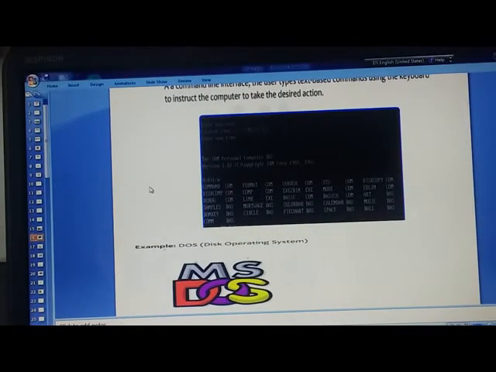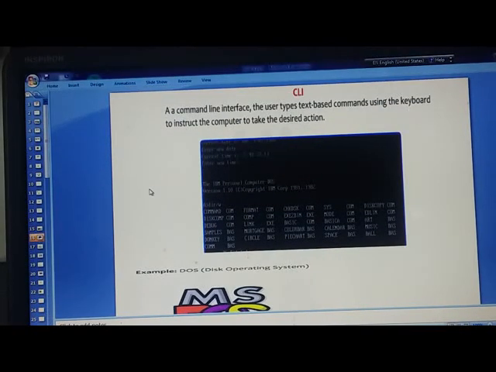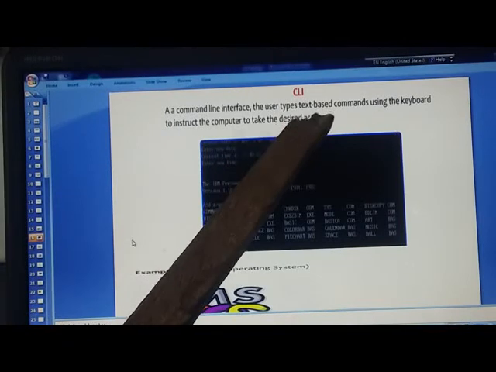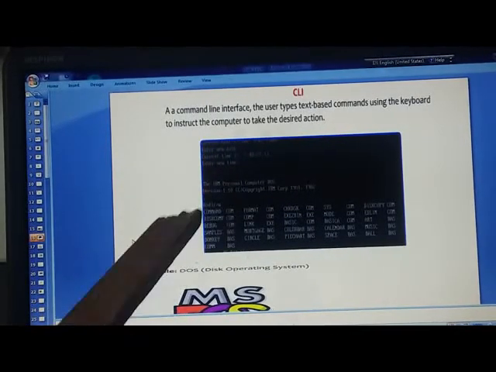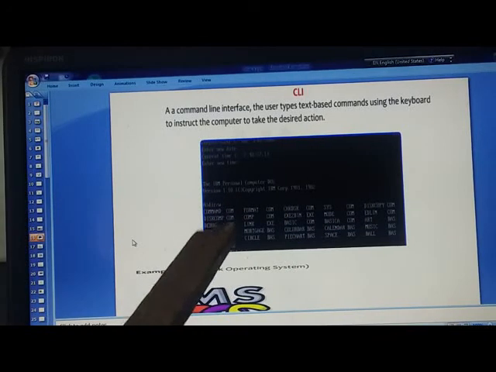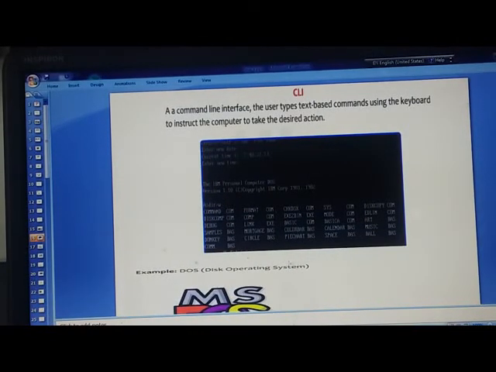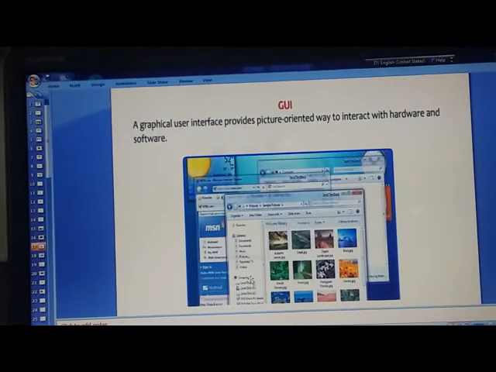Now let's see what is CLI, command line interface. In a command line interface, the user types text-based commands using the keyboard to instruct the computer to take the desired action. See how there are some commands, text written. All this is your text-based command. An example of a command line interface is DOS, Disk Operating System.